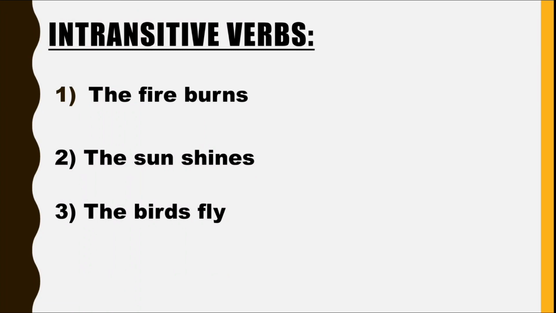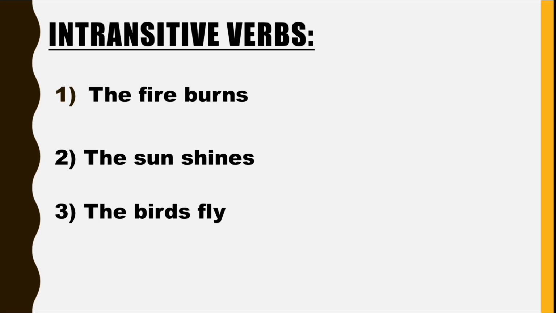So now to understand what intransitive verbs are, here we have few examples. The first example here is the fire burns. Well, this does make sense. The second sentence, the sun shines. And the third sentence, the birds fly. Okay, it's true, makes sense. So these verbs here, burns, shines and fly, they do not need anything else to add meaning to them.